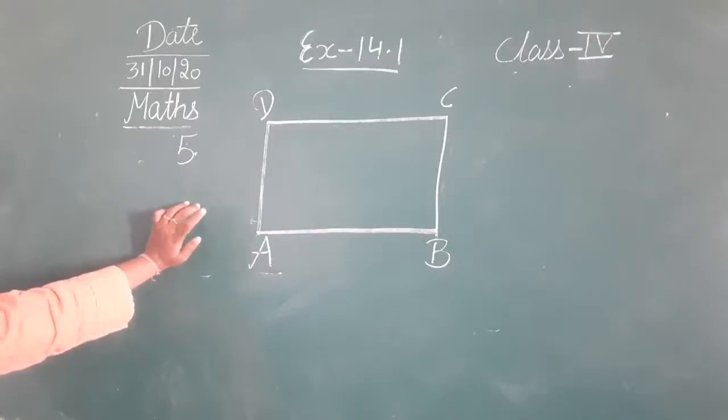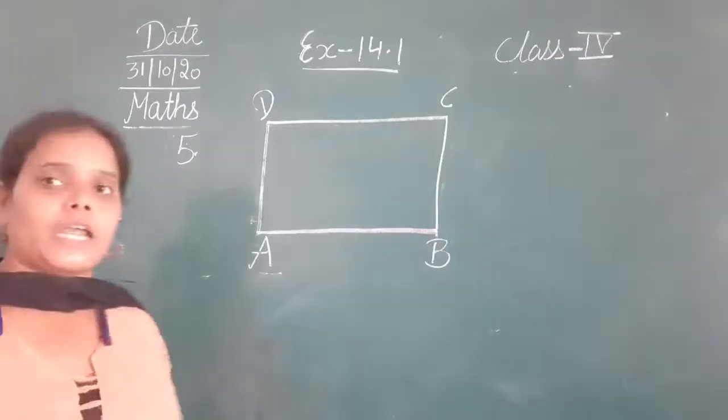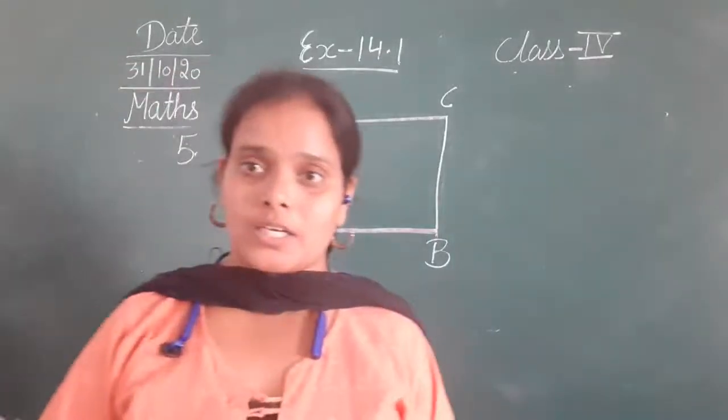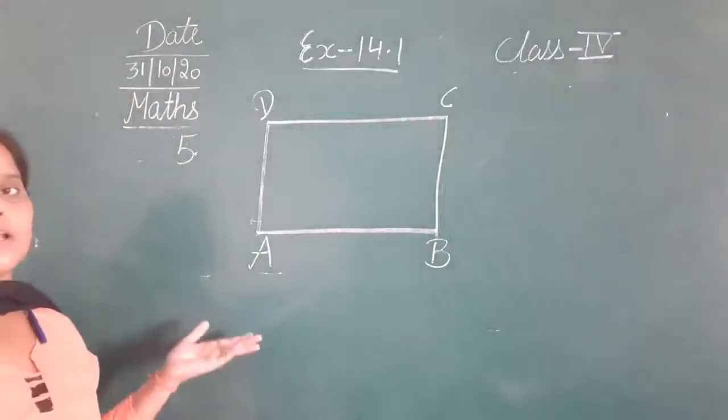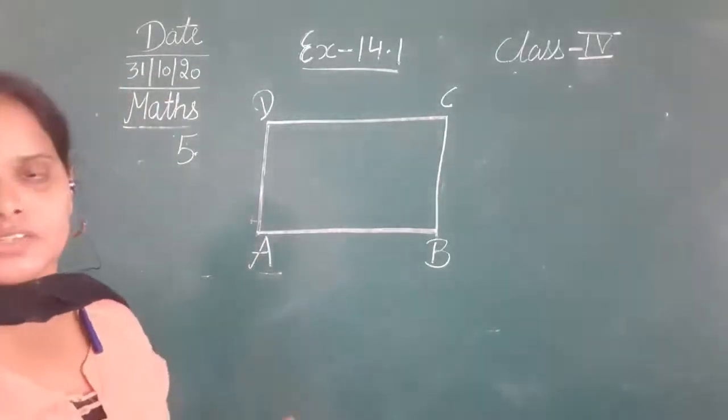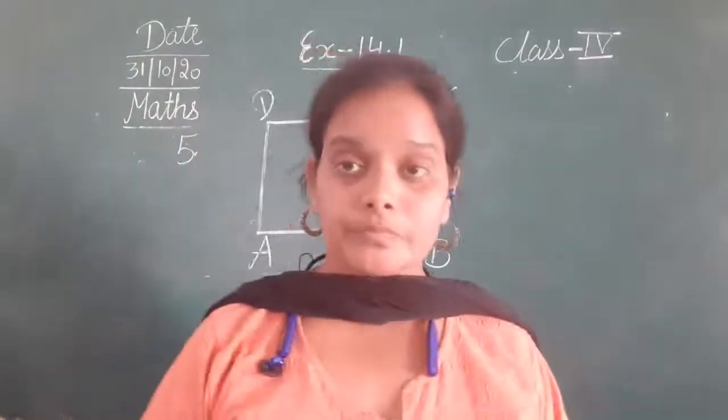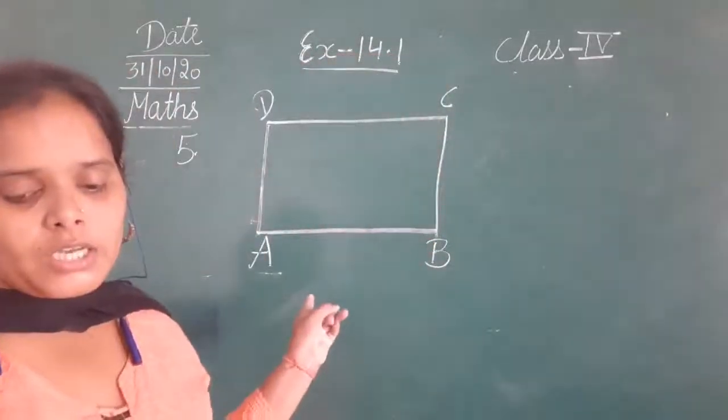Quadrilateral के parts होते हैं बेटा, rectangle और square. Rectangle and square are the parts of quadrilateral, but here we can say it's a rectangle भी कह सकते हैं and it is a quadrilateral, but in the book it is given as the quadrilateral. So ABCD is a figure, is a quadrilateral.